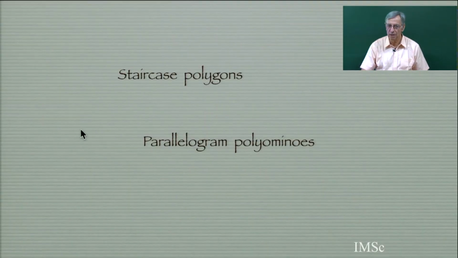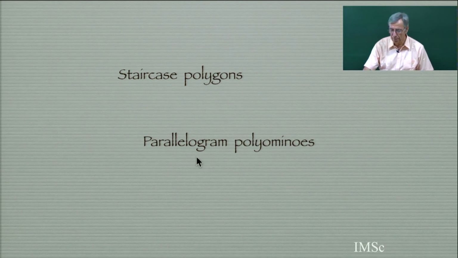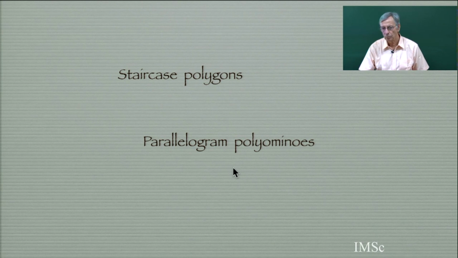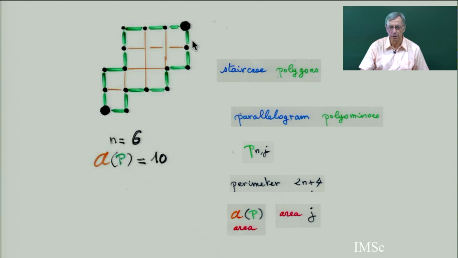Another example: we have seen staircase polygons or parallelogram polyominoes. And there is a well-known q-Polya number. The q-Polya number counts these staircase polygons or parallelogram polyominoes by the area. If you count them by perimeter, we have seen that it's a Catalan number, but this is a q-analog of the Catalan number. There are different q-analogs. This is called the Polya q-number. Flajolet also liked this q-Polya number. So there is a beautiful continued fraction for counting these according to the perimeter and the area.